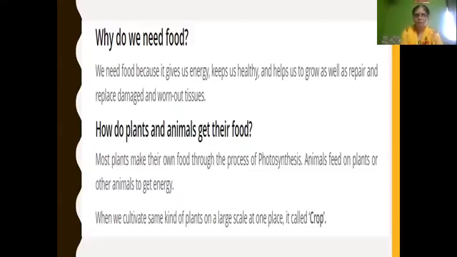Next, what is a crop? What do you mean by crop? When we cultivate the same kind of plant on a large scale at a place, it is called a crop. This may come as fill in the blanks: same kind of plants that are cultivated on a large scale in one place is called a dash, crop.